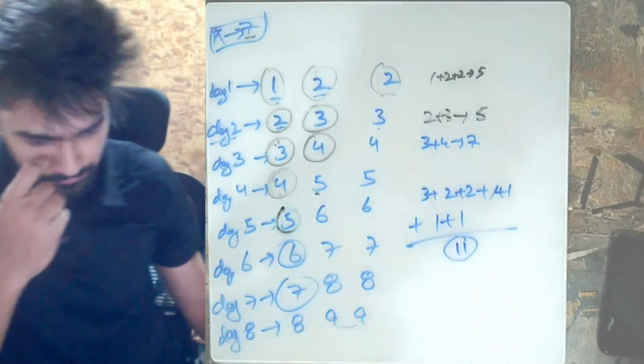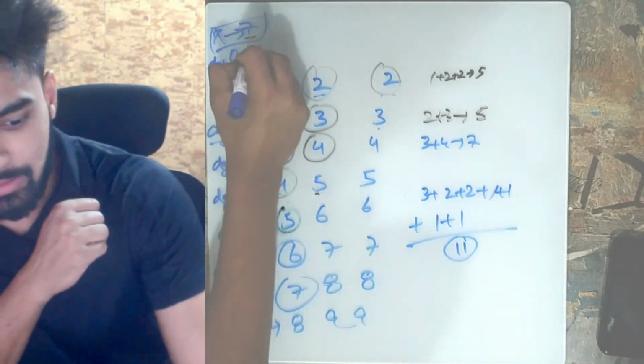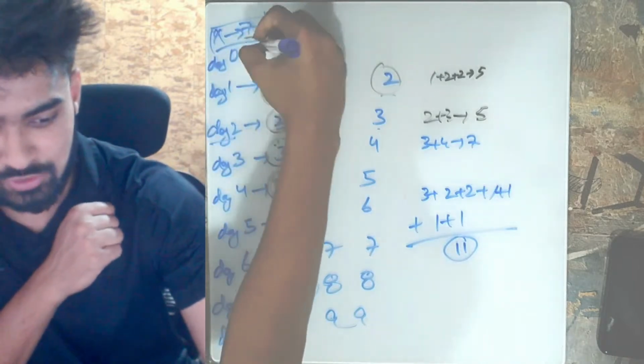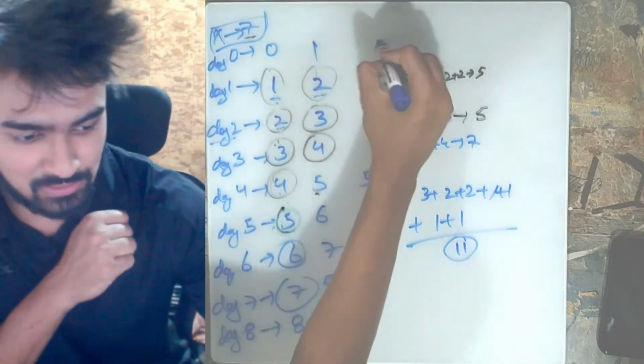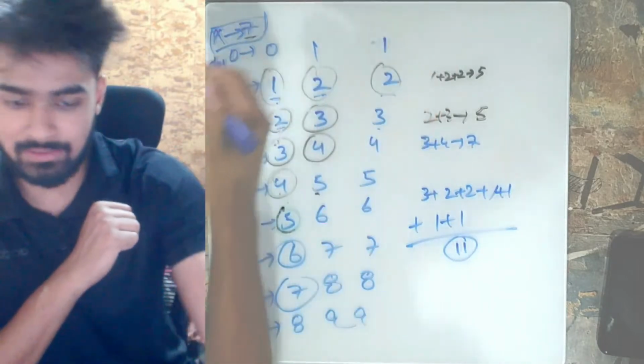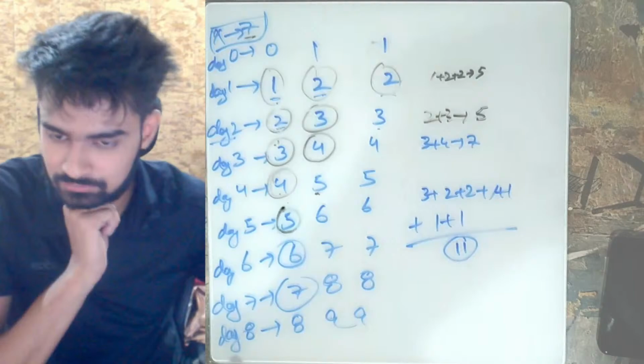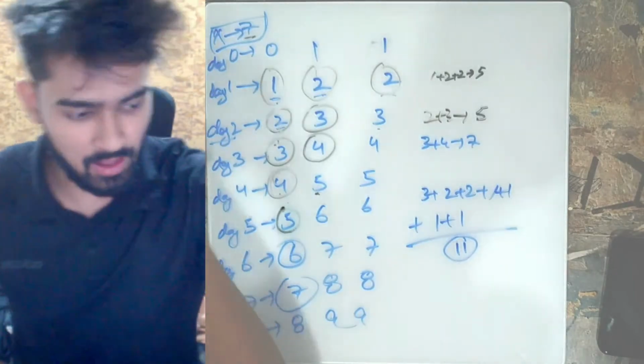Now, how to do this? Let's say we had a day 0, and on day 0 the cost of the very first sugar was 0, this was 1, and this was 2. Sorry, this was 1. And on day 1 the prices increased and the prices became 1, 2 and 2.